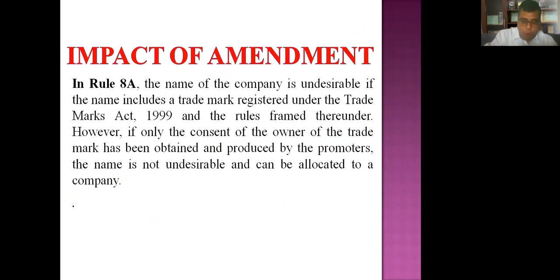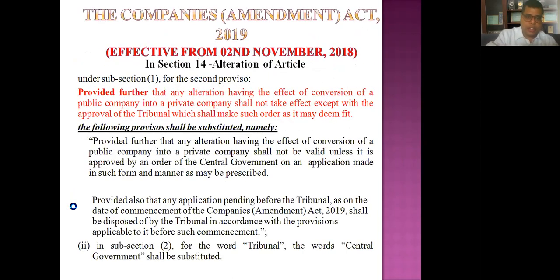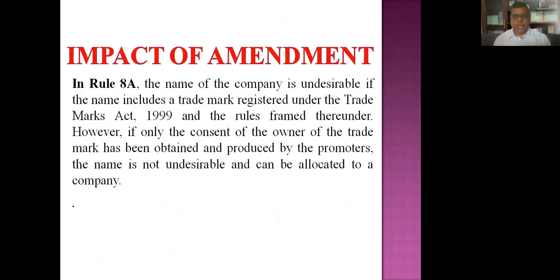So these are the few amendments. The rest of the amendments related to alteration of memorandum and articles we'll do in the next class. These are the few major amendments which I wanted to discuss in incorporation.